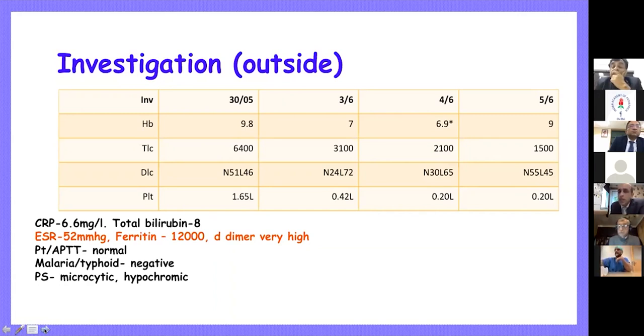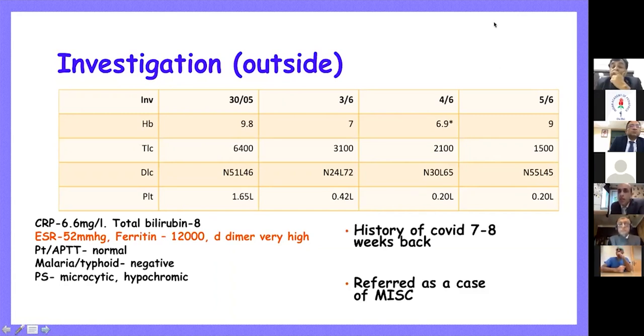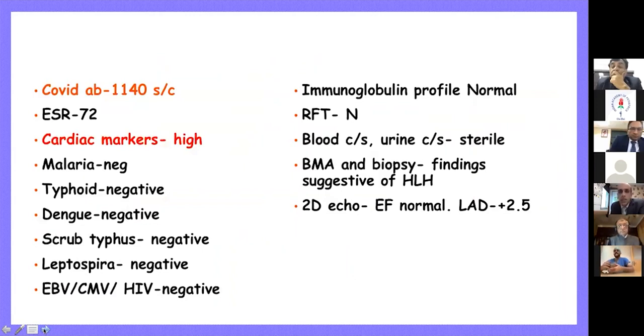However, cytopenias do appear quite striking. There was history of COVID 7 to 8 weeks back in the family. And that is why one of the possibilities was MISC in this patient. Now, we did the COVID antibodies, and the COVID antibodies were very high.